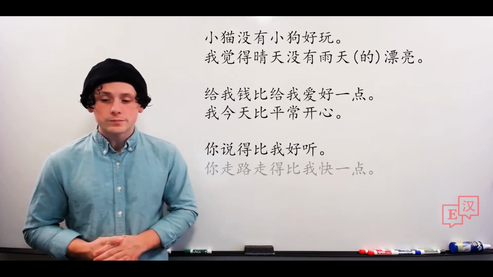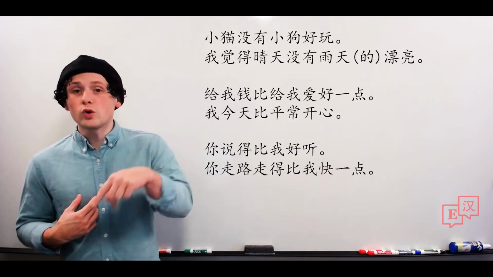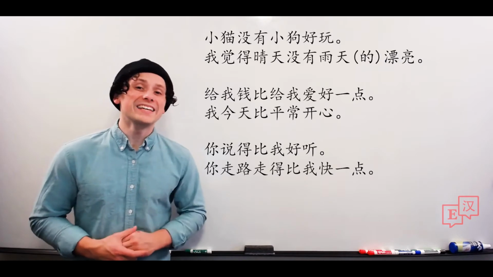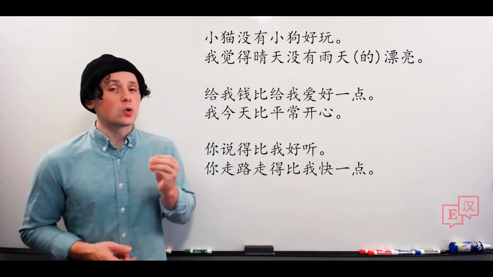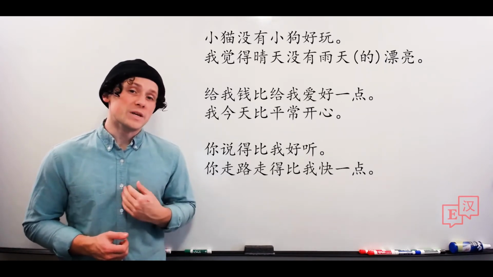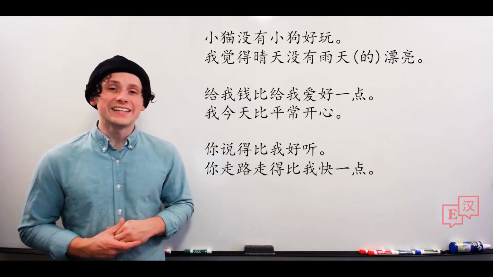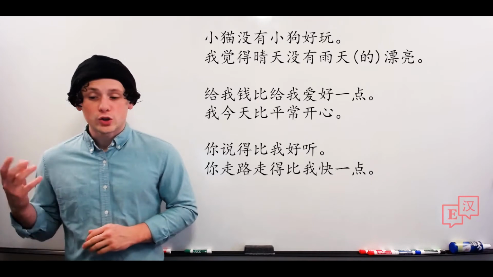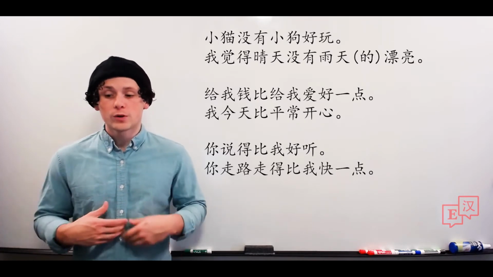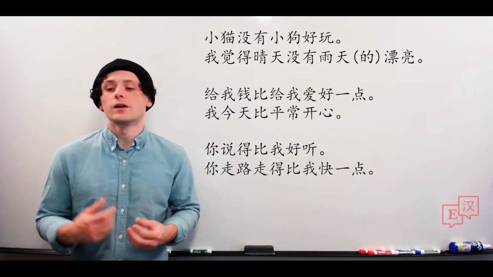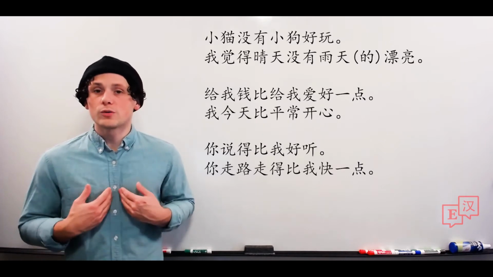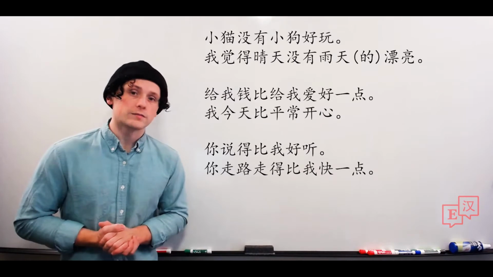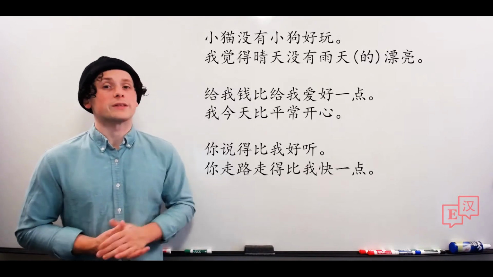Another example. 你走路走得比我快一点。You walked faster than I did. You, walk road, walk 得, 比我, so versus me or compared to me, quickly, 快一点。You walked more quickly than I did.